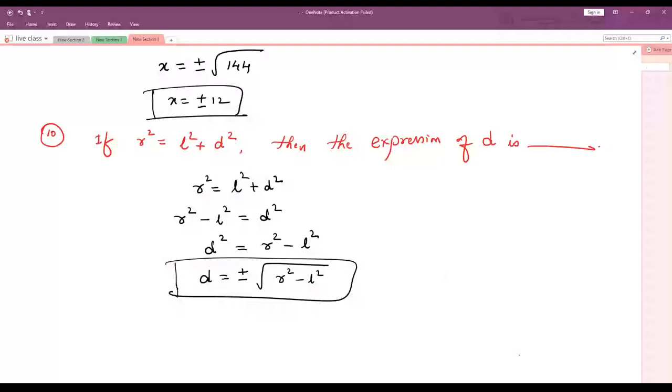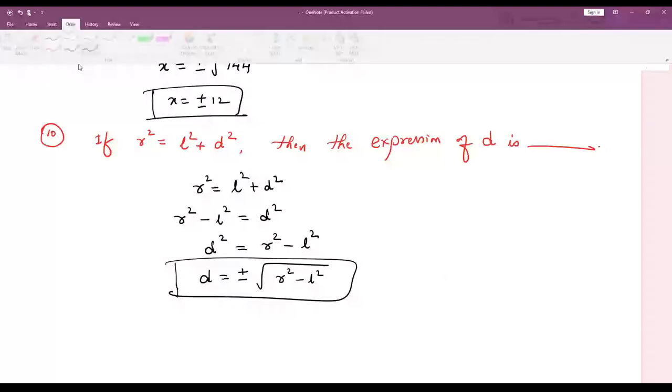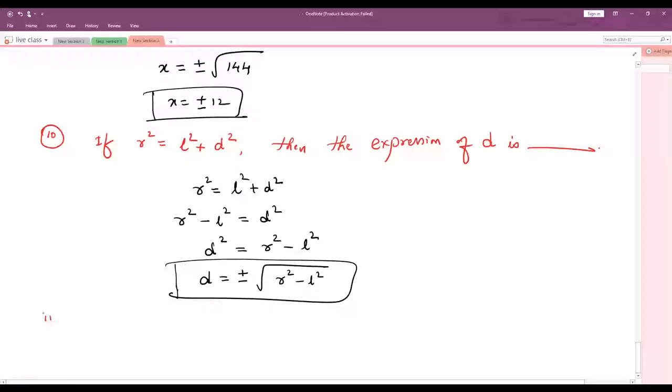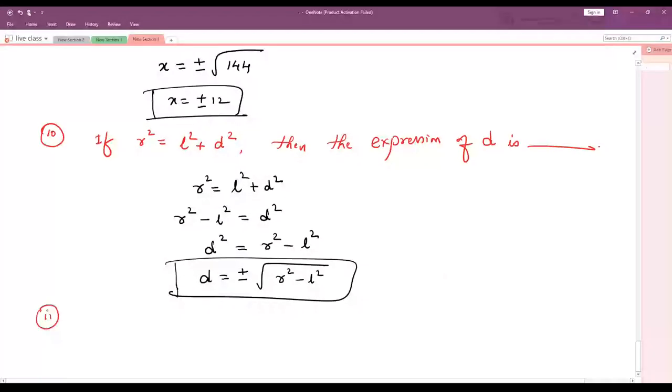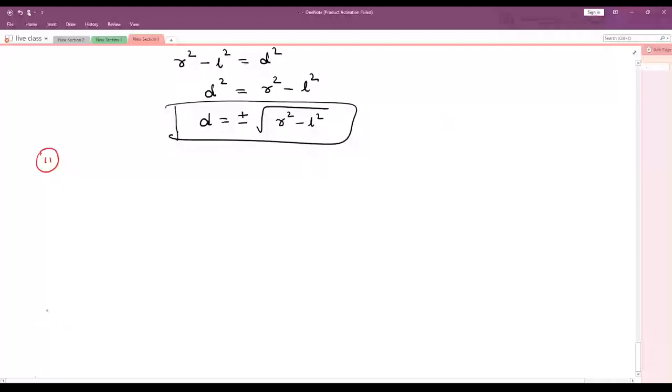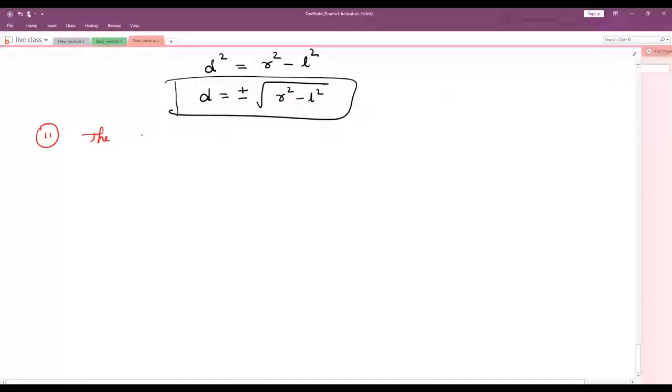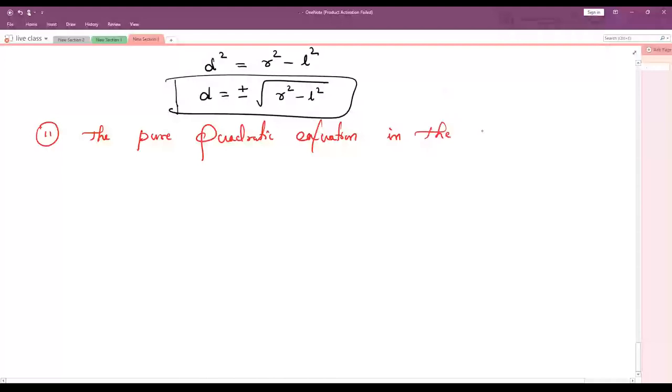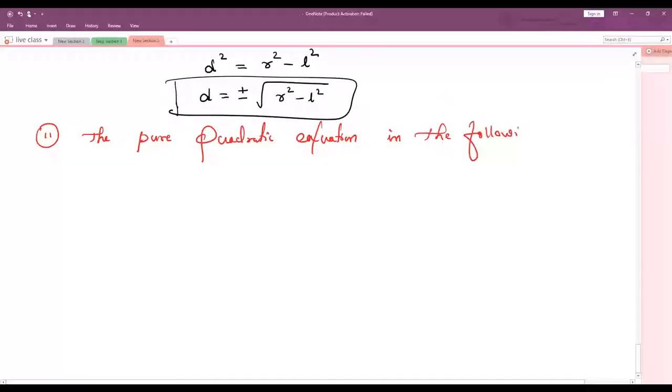Correct? Shall we try one more sum? Question number 11. The pure quadratic equation in the following is dash.